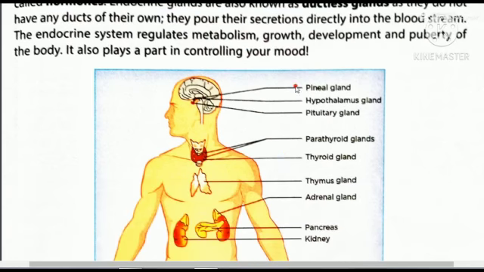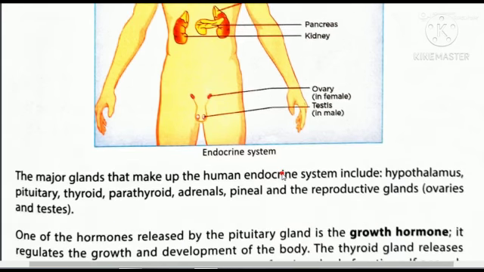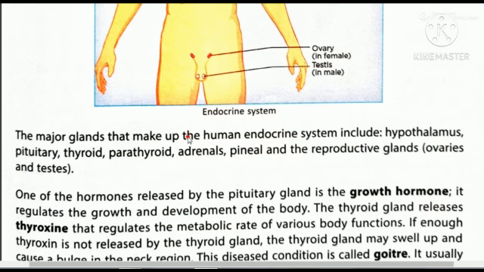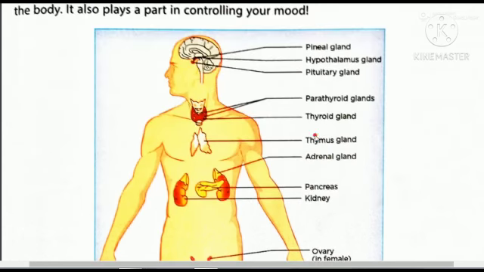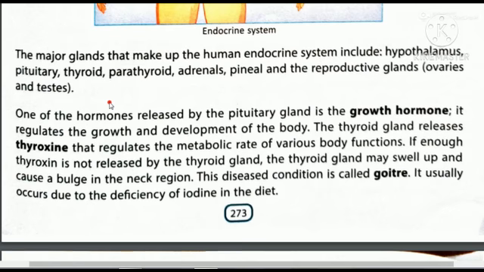You can see the location of different glands in the body. So this is the endocrine system. The major glands that make up the human endocrine system include the hypothalamus. See, this one is the hypothalamus in the brain. Then pituitary, thyroid, parathyroid, adrenal, pineal and the reproductive glands, ovaries and testes.